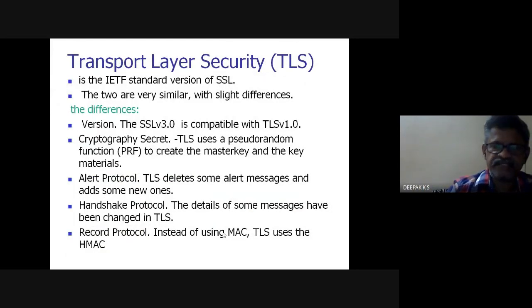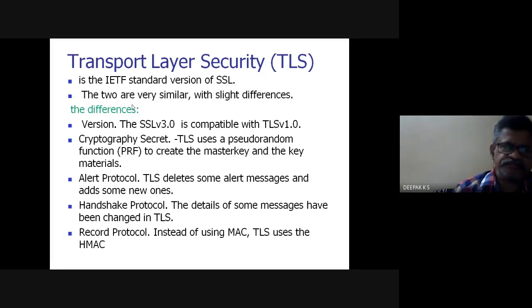Now, in addition to SSL, secure socket layer, we have Transport Layer Security also, TLS. This is an IETF version of SSL, an Internet Engineering Task Force standard. This came later, and it is almost similar. Only slight differences are there.